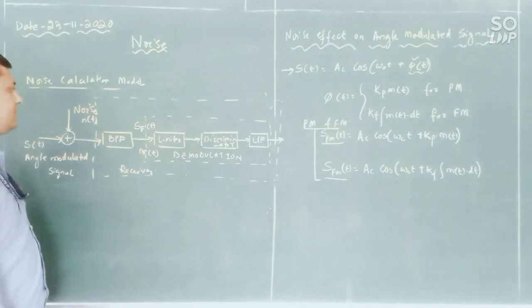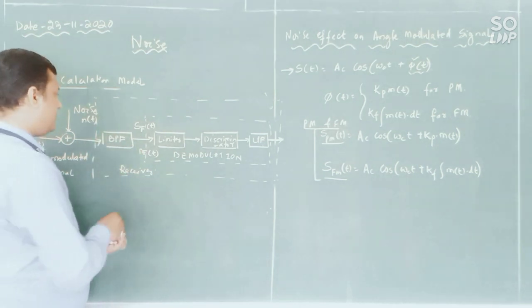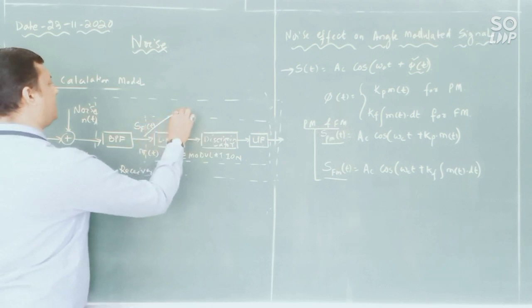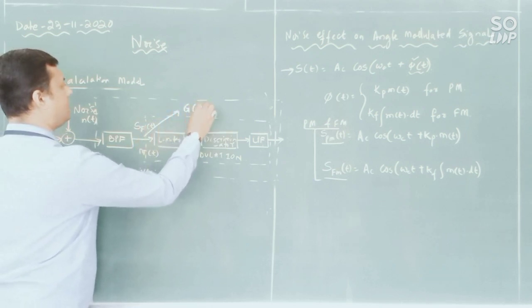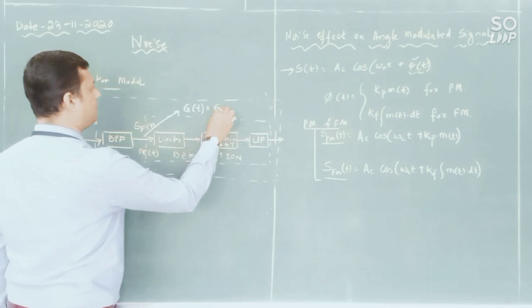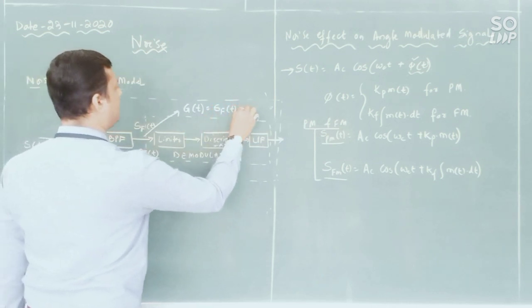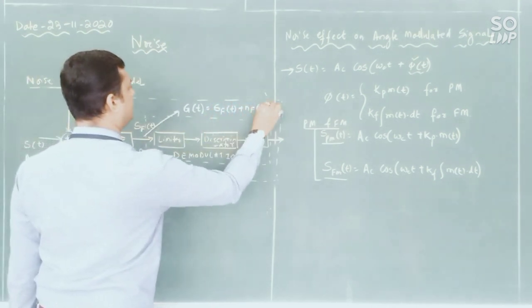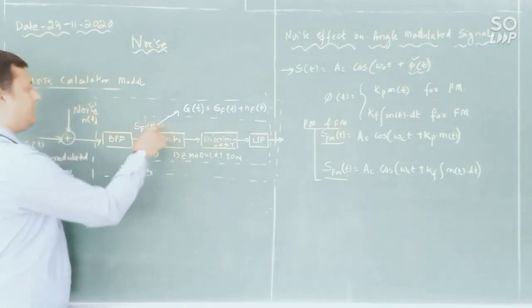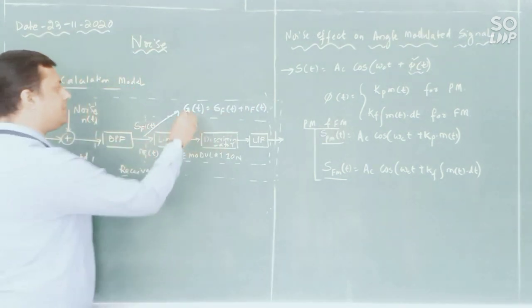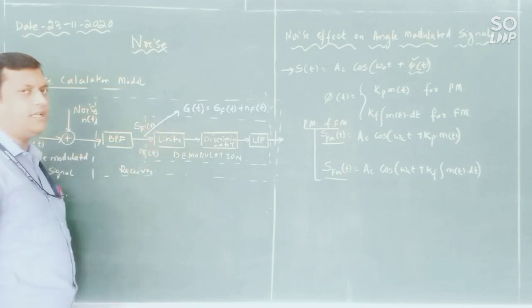Next, one more signal I will write, that is g of t equals S_F of t plus N_F of t, before the limiter. This is the combined signal provided to the limiter.